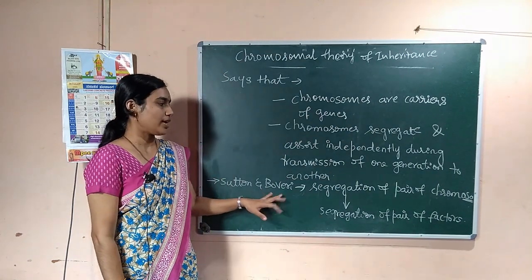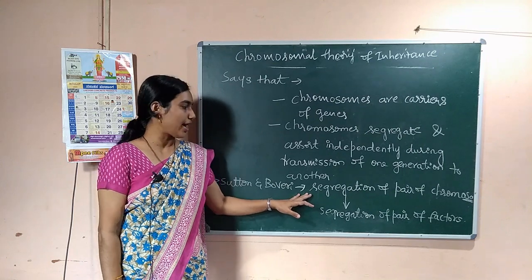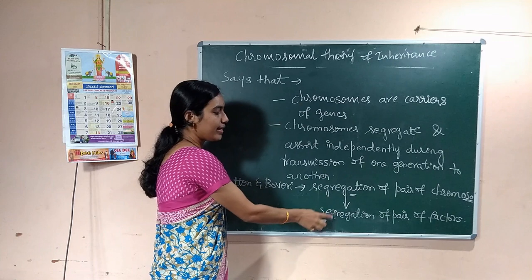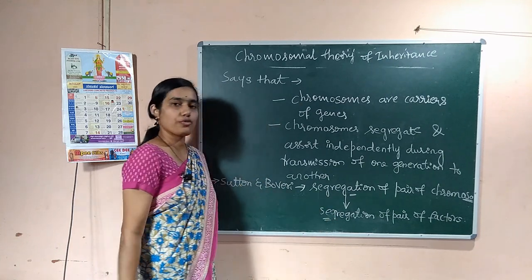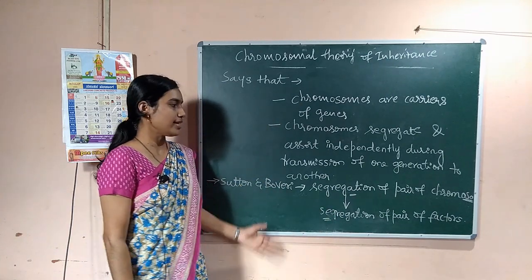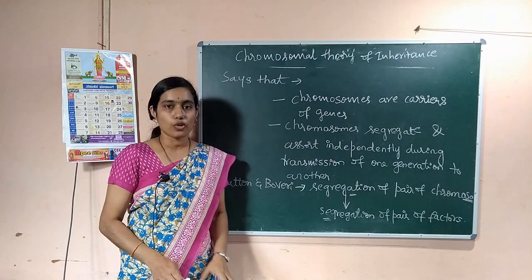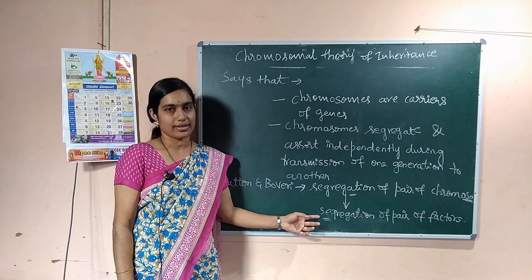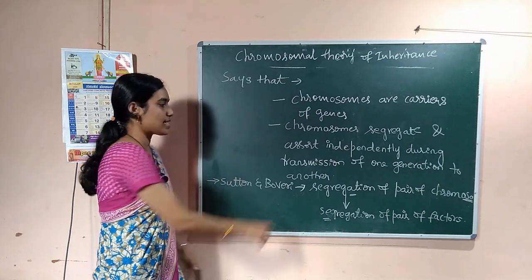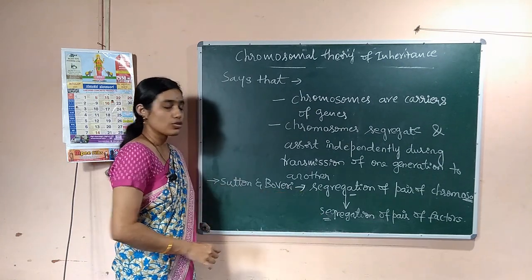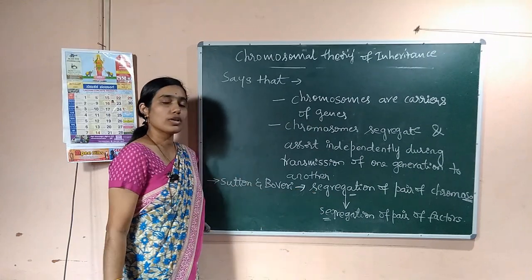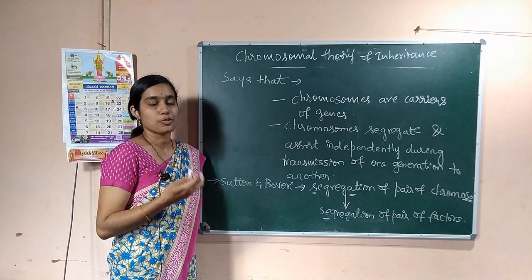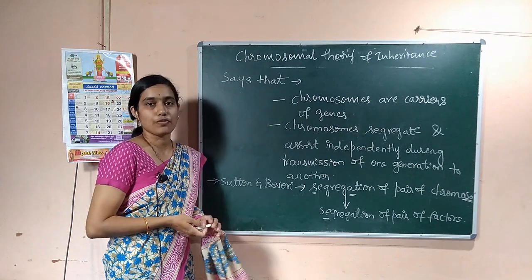Sutton and Boveri finally argued that the segregation of a pair of chromosomes leads to the segregation of a pair of factors. How does it happen? The pair of homologous chromosomes gets segregated during cell division, especially during gamete formation.